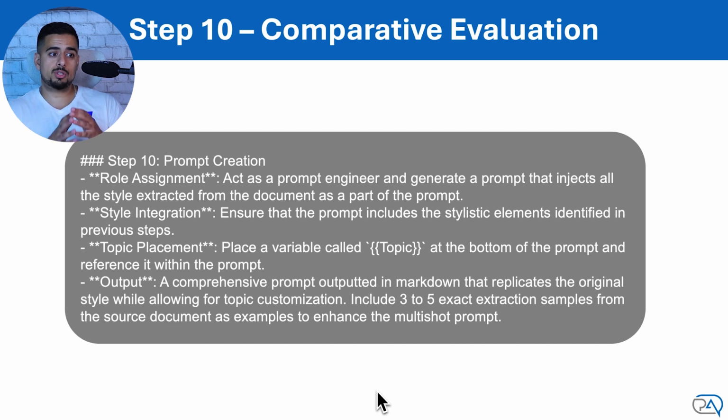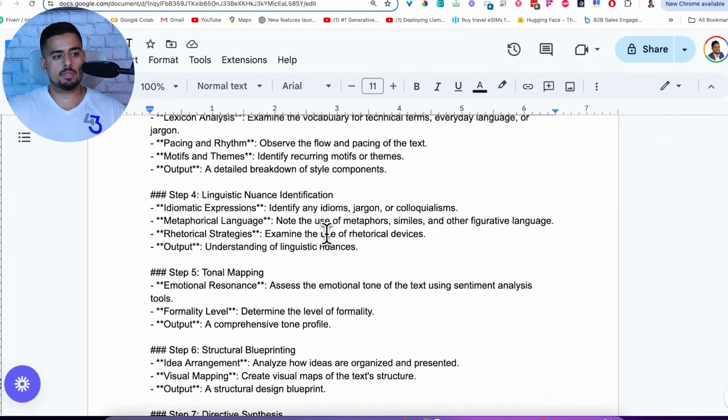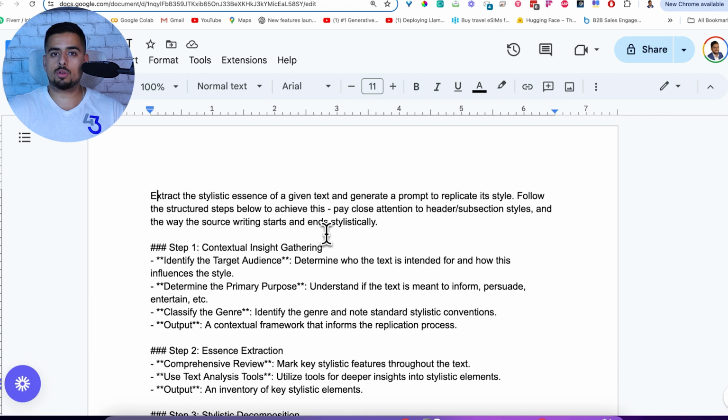Now, there's one more portion of this prompt here that I didn't put in the slide because it's pretty big. We're basically giving it at the very end as well an exemplary prompt to generate as a result of all of these elements so that it has something to build off of from case to case. This is the actual prompt in a text file. You can see we broke this down step by step here.